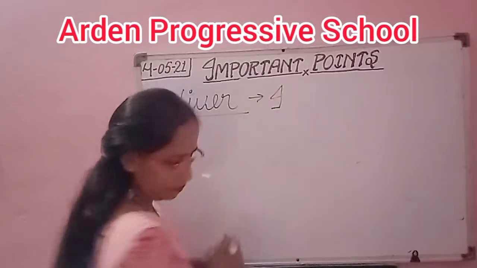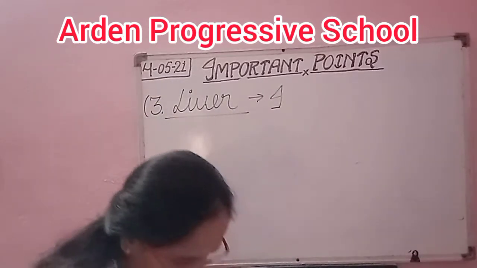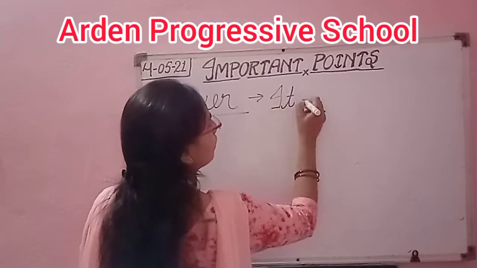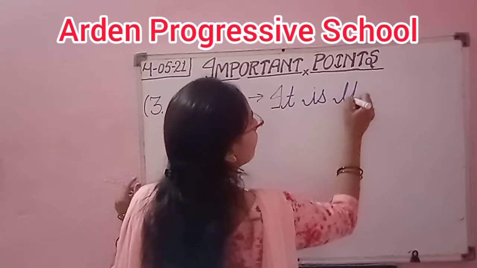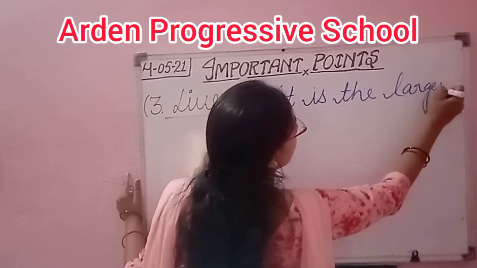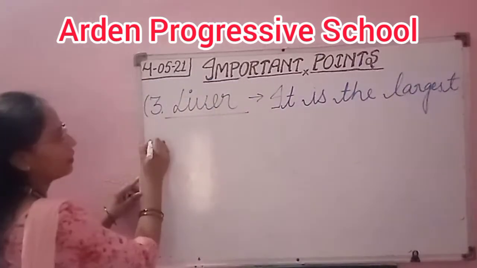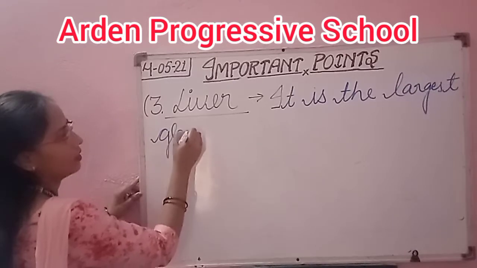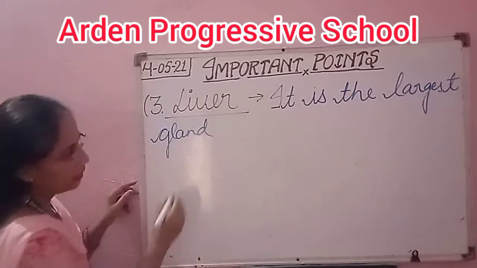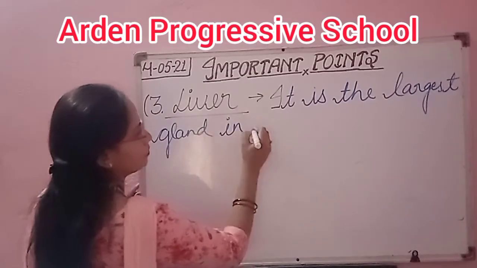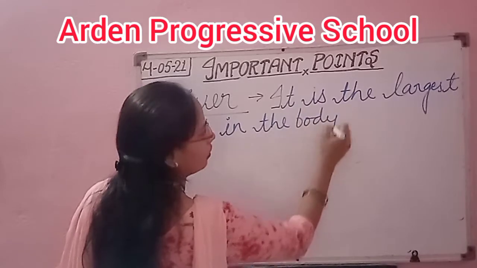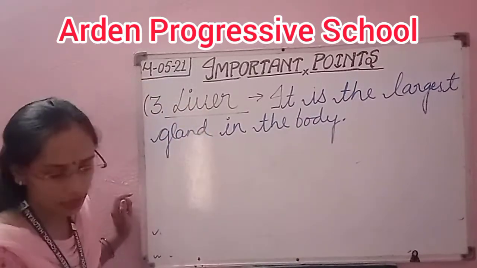It is the largest gland. Liver is the largest gland in the human body. Okay.